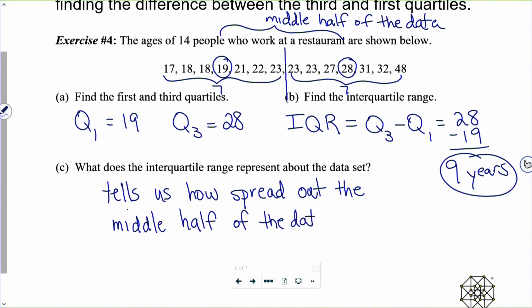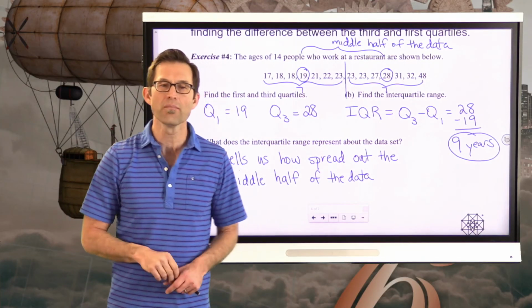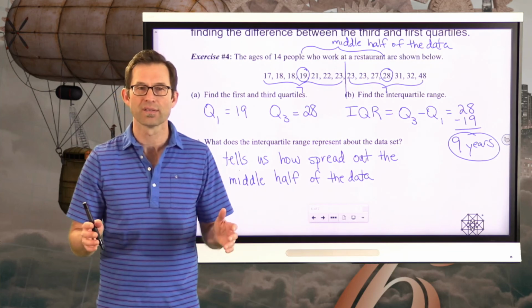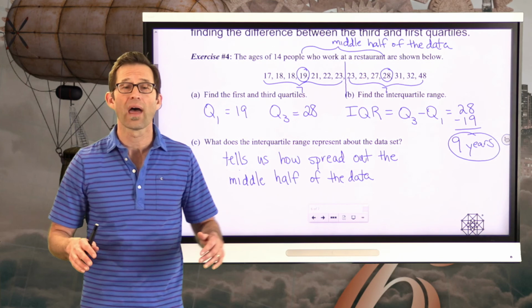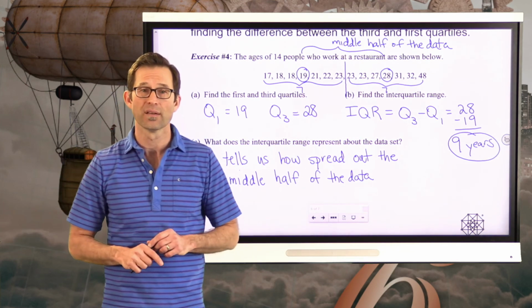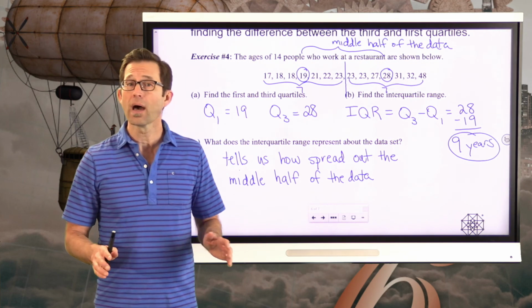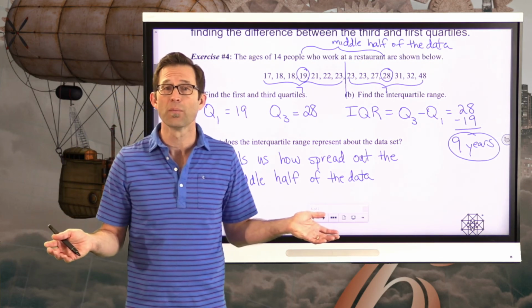And we'll talk more and more as this unit goes on about why the interquartile range might be a little bit of a better measurement of the spread of a data set than the range. That really gets into the idea that you could have what are known as outliers in a data set. We'll talk about those significantly in another couple lessons. For right now, all the interquartile range says is how spread out the middle 50% is.